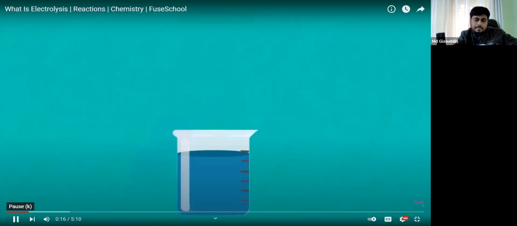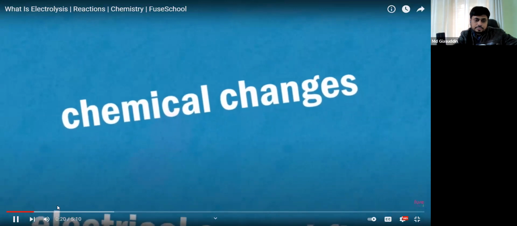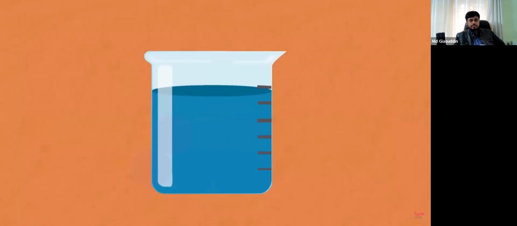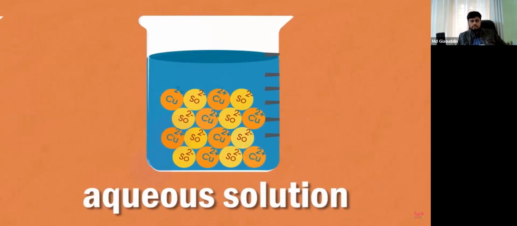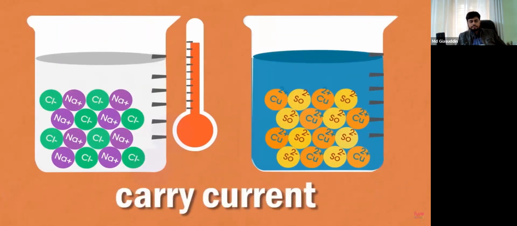Electrolysis is electrical current flowing through a liquid which causes chemical changes. Yes, you did hear that correctly. Current flowing through a liquid. Now, not all liquids can conduct. The liquid can be a molten ionic compound or an aqueous solution. In either case, it must be able to carry current.